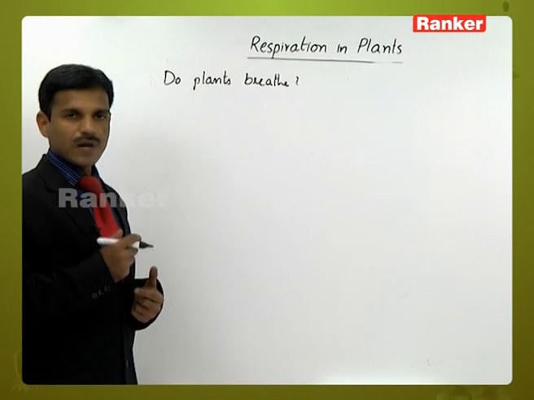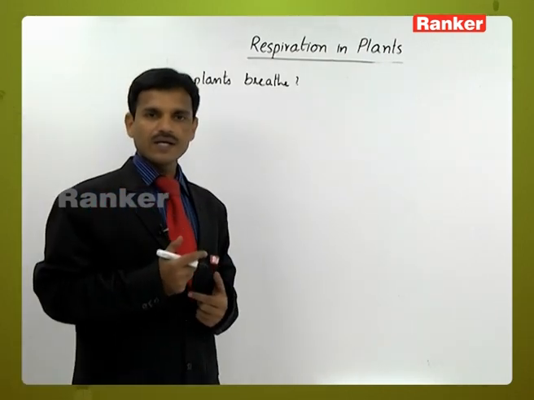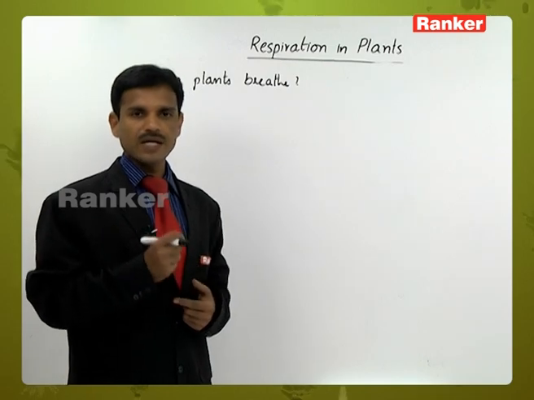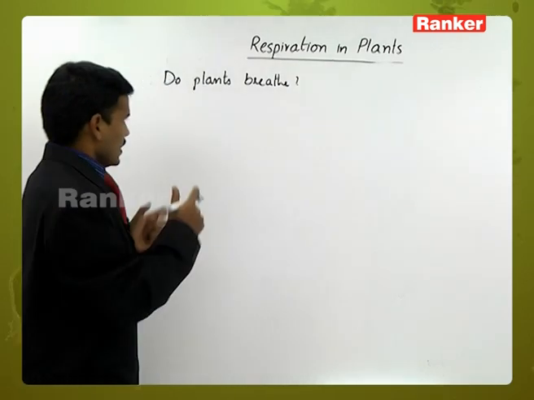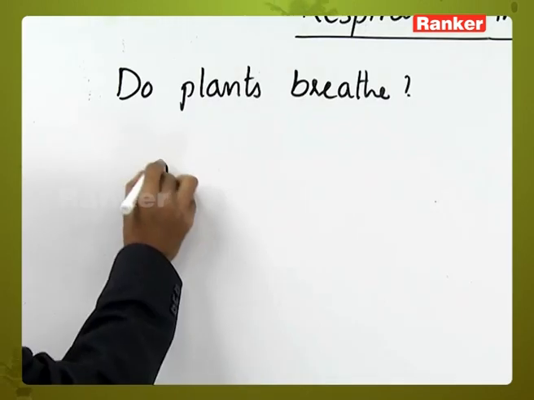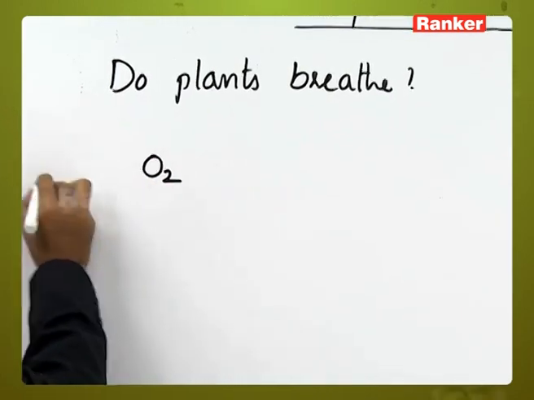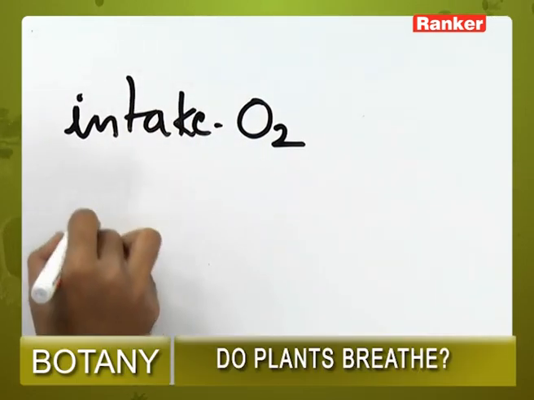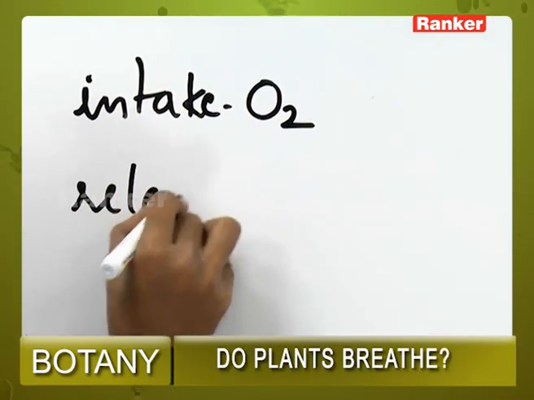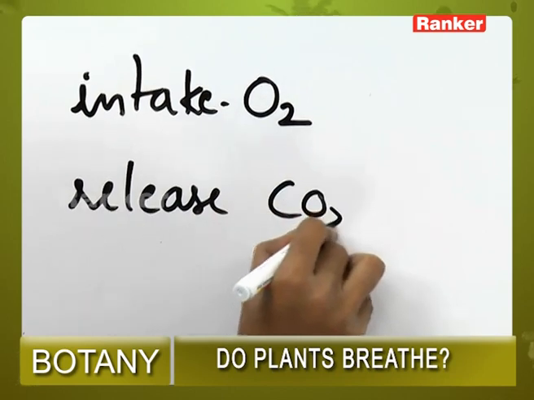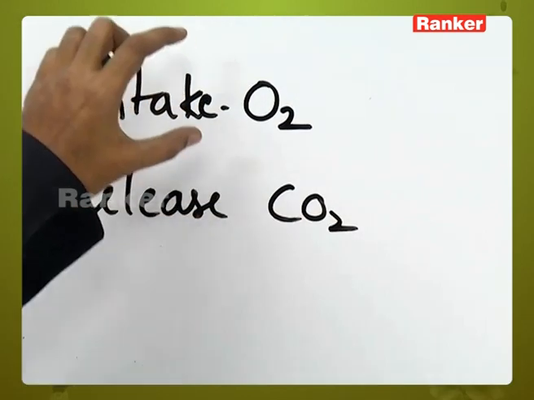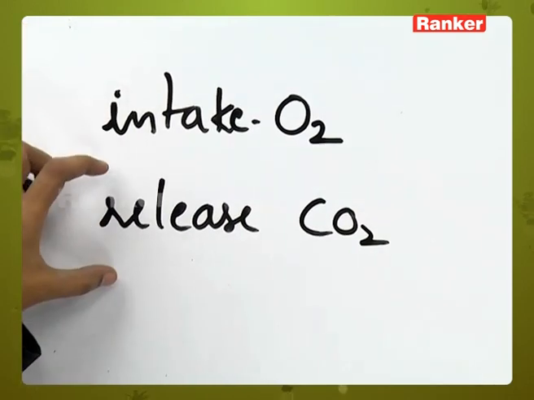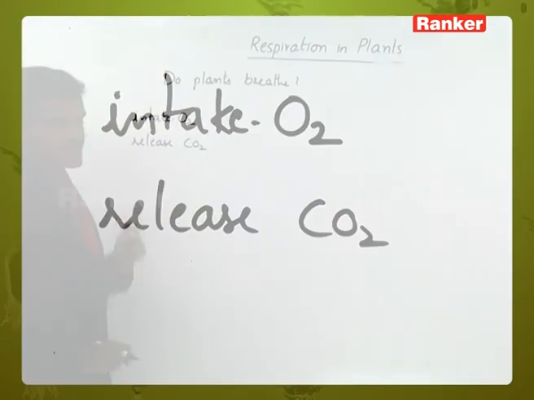So how do plants take in oxygen and how do they release carbon dioxide? Mainly, the intake of oxygen and the release of carbon dioxide. In any respiration, generally in aerobic respiration, oxygen is taken inside and carbon dioxide is released.